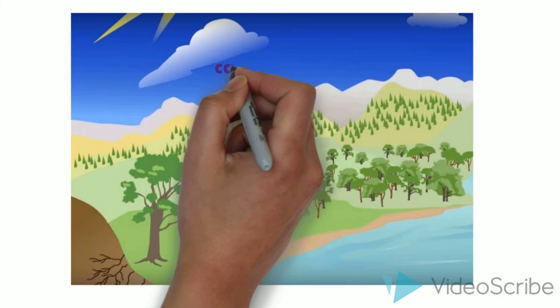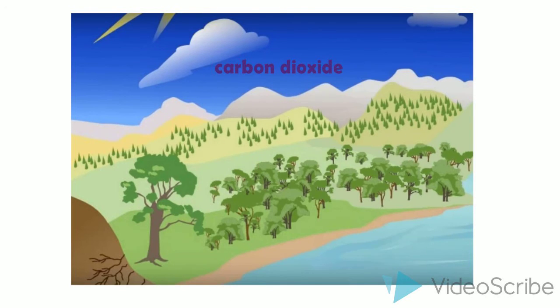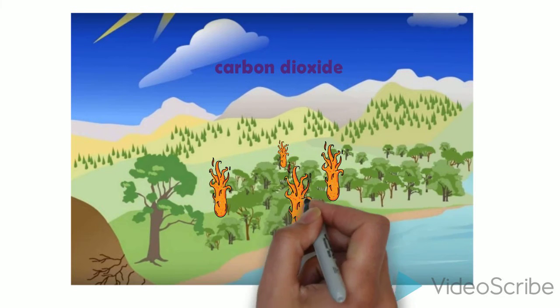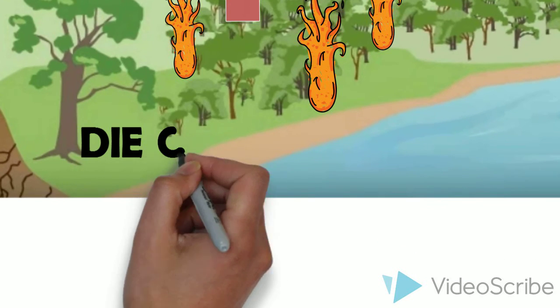One way CO2 gets into the atmosphere is when plants burn in a wildfire and their carbon is converted back into carbon dioxide. Moreover, carbon dioxide goes into the atmosphere when plants or animals die or decompose.